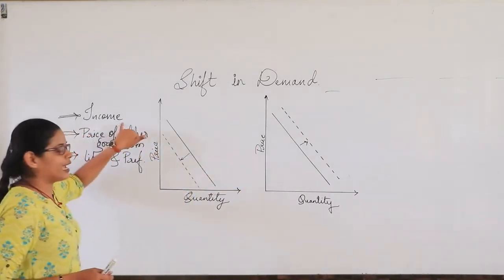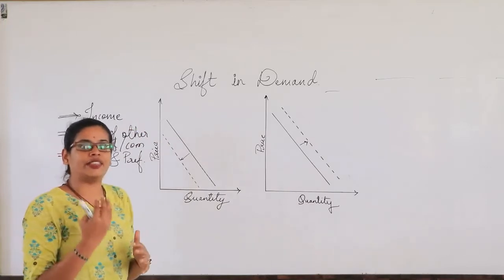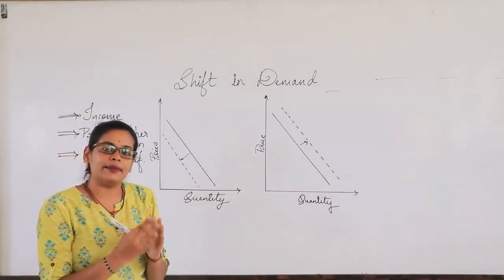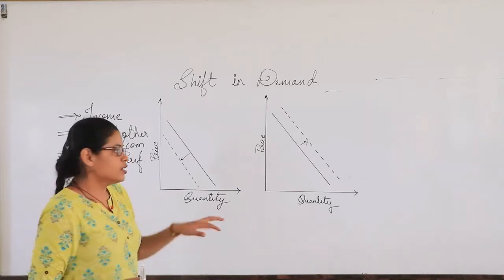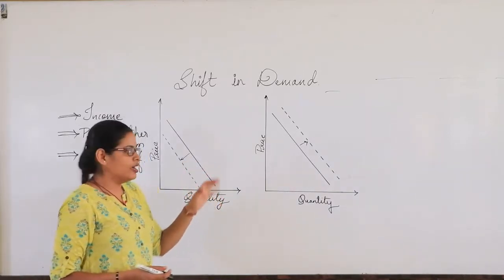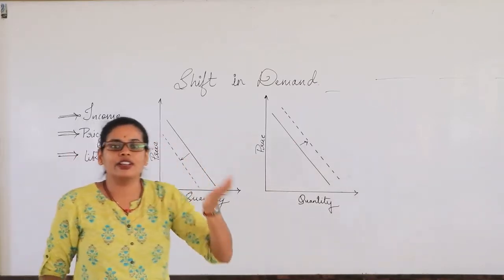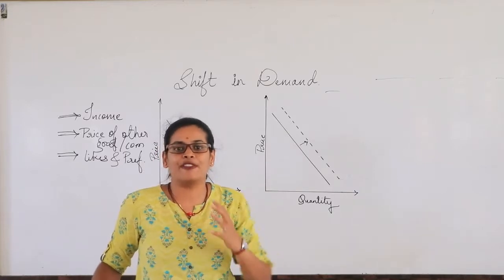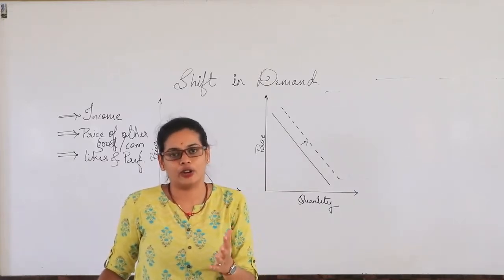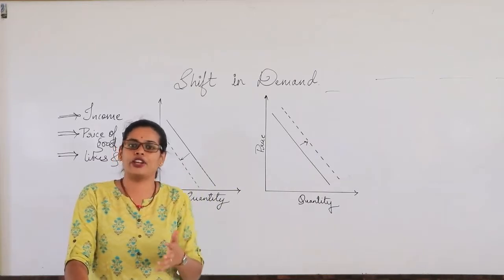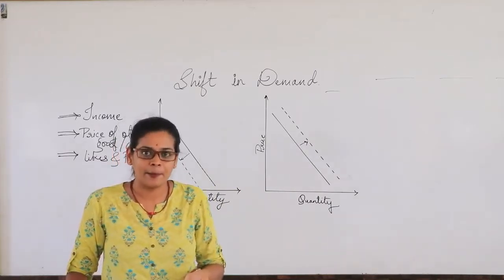So when there is a change in the income of the consumer, the shift in the demand curve can be seen. How is this shift seen? When the income of the consumer increases, the consumer doesn't prefer to buy inferior goods. Do you buy low-cost goods when your income is high? No, right?